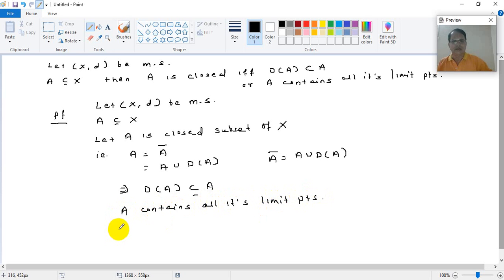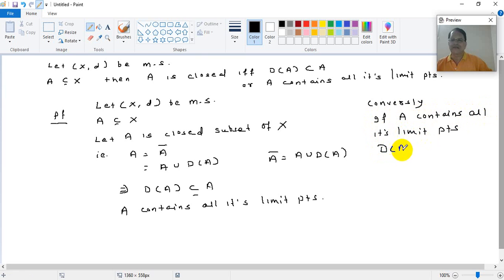This is one thing. And conversely, if A contains all its limit points, what does it mean? The derived set of A is a subset of A. But that means what?